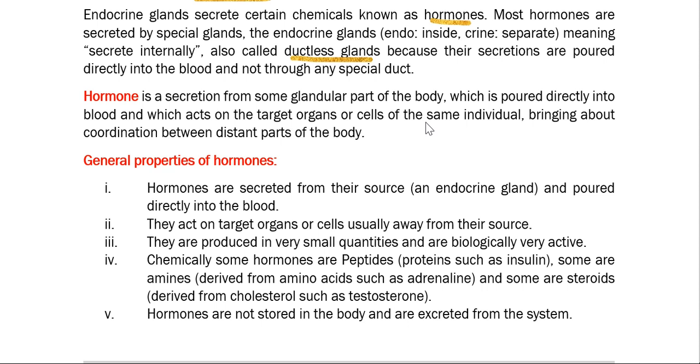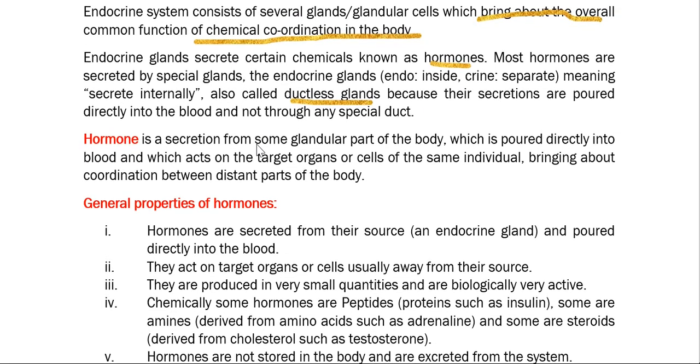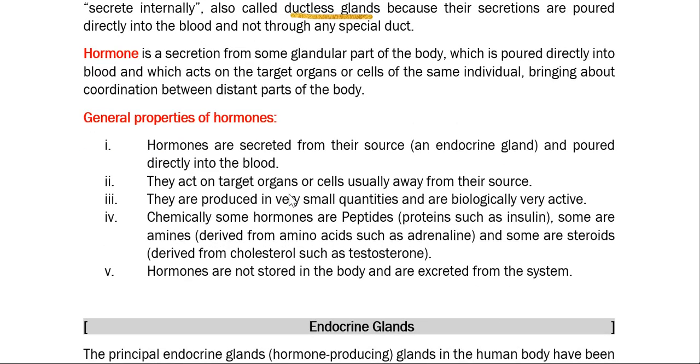These hormones bring about coordination between distant parts of the body. This way they control or coordinate our body system through chemical means, and we call them chemical messengers. These hormones have some particular properties.